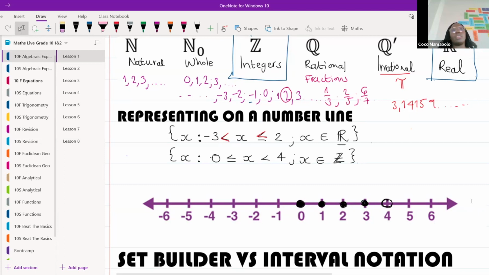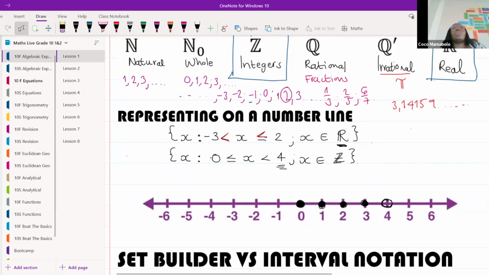Not in this case, Buikanyo, because remember, if we join them, that means that we are working with real numbers. Remember, integers need to be whole numbers. We can't include this part here. So we're only going to draw dot, dot, dot, dot. We can't join them. It doesn't include anything in between. Got me? Are we all good?